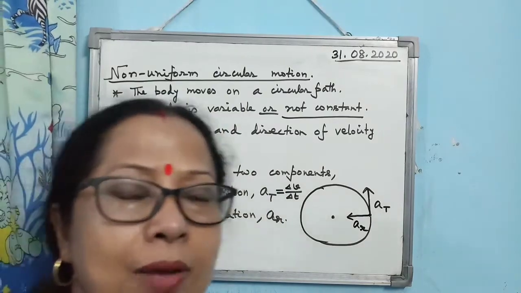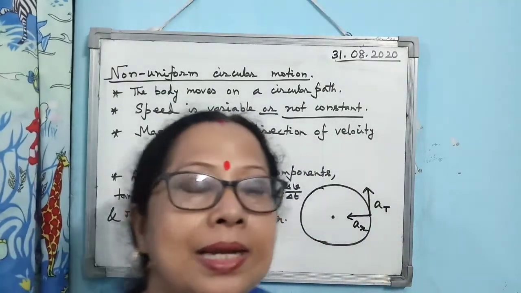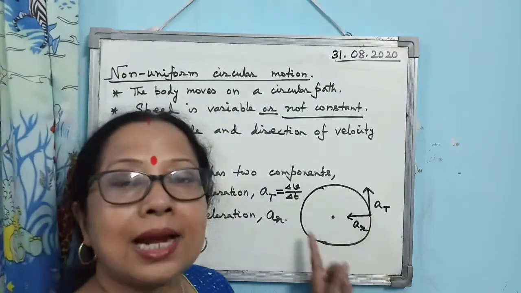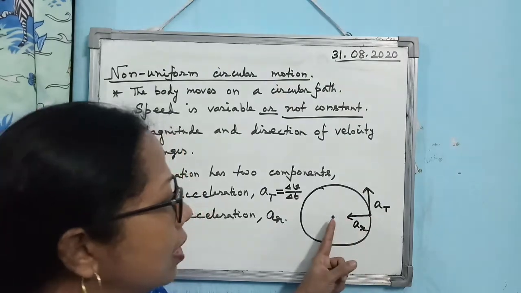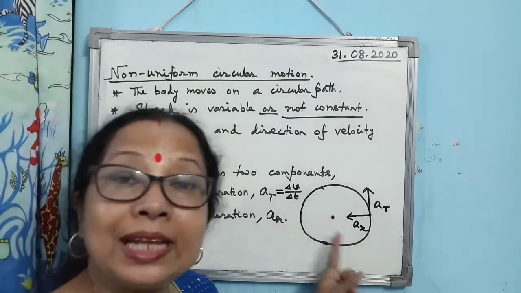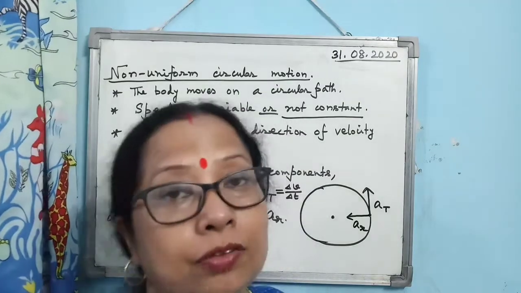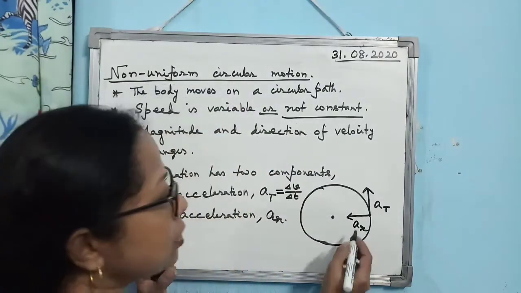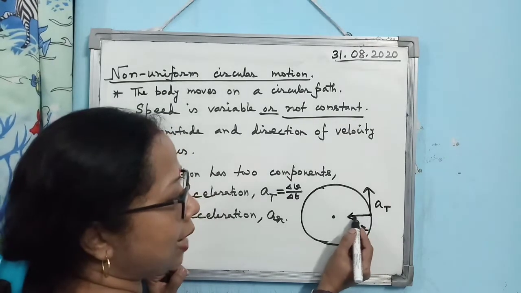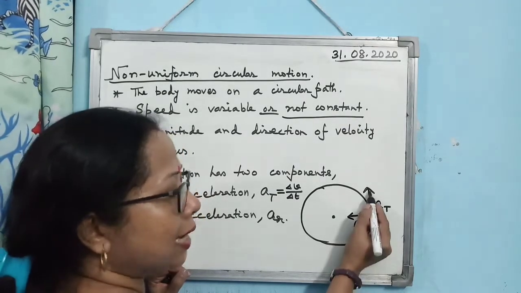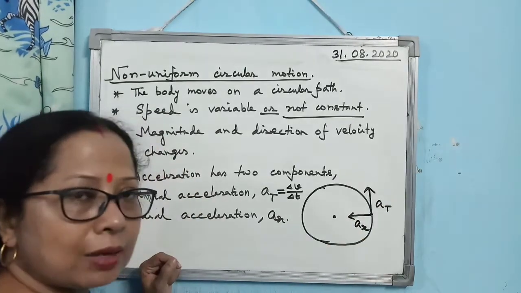Because we know when a body undergoes circular motion, it will have an acceleration known as the centripetal acceleration. It acts towards the center of the circle, which arises due to the change in direction of the velocity. So acceleration has two components: the radial component, which acts along the radius, and the tangential component, which acts along the tangent drawn at that point.